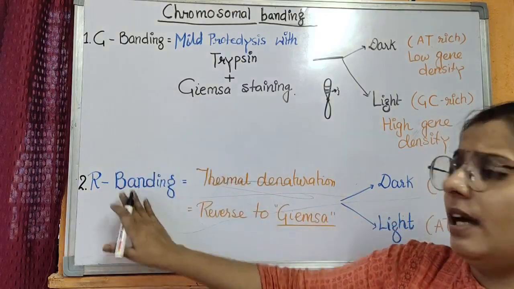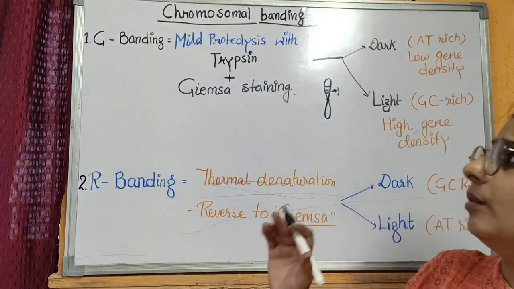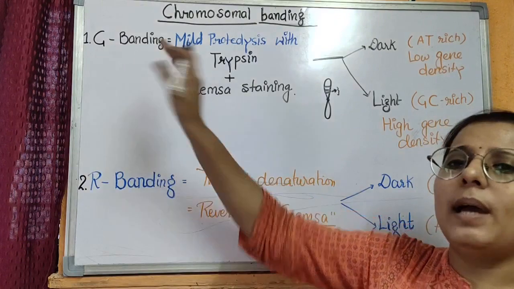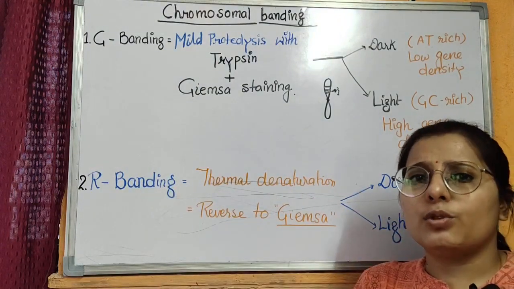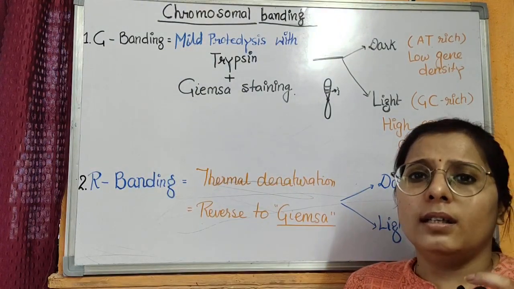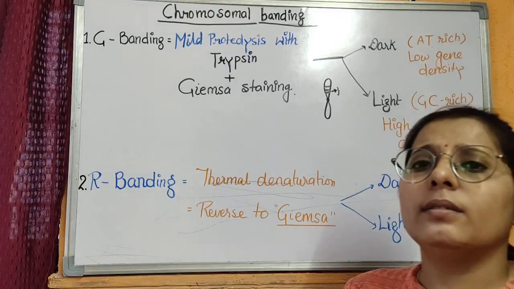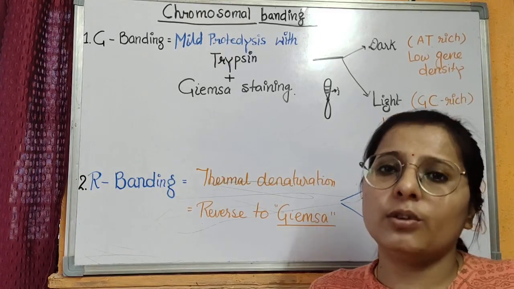This G and R are reversed to each other, and the most popular one is the G banding, that is done in the chromosome to find the position of the centromere and the classification of the chromosomes.